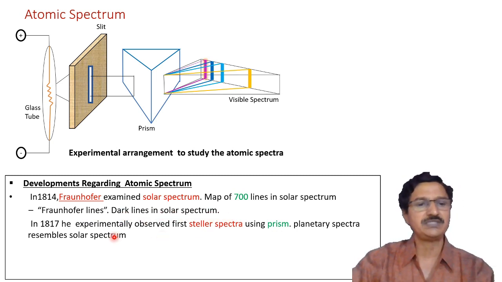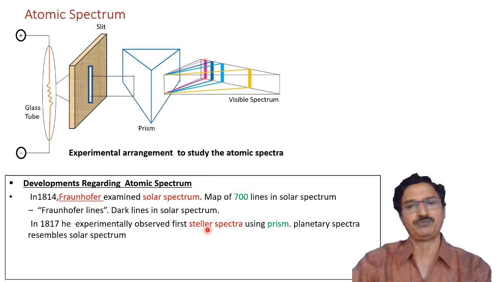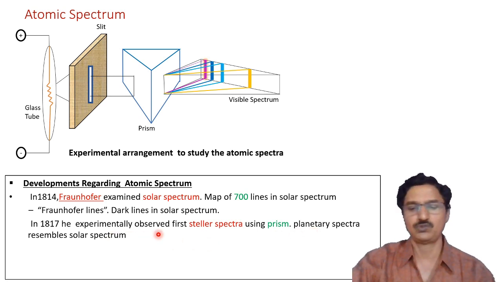In the year 1817, he experimentally observed stellar spectra using a prism. With the help of the prism, he actually observed the stellar spectra. The planetary spectra resemble this solar spectrum.